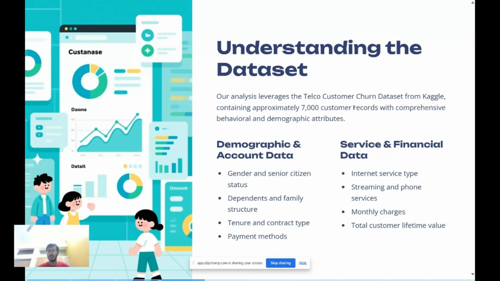It has behavioral and demographic attributes, like gender and senior citizen status, yes or no. Do they have dependents? Do they have a partner? What is the contract type? What is the tenure they have stayed in the service? What is their way of payment? Along with the service and financial data, like what is their internet service type? What are the phone services or streaming services they're using? What are the monthly charges? And to date, what is the total amount they have spent in the company? So these are all the elements we have in the data.